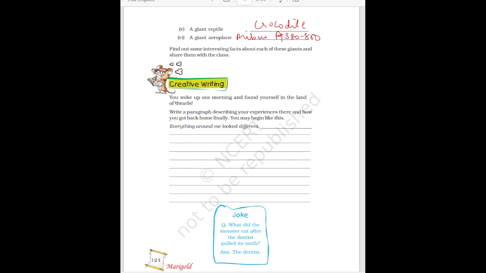Okay. The next is you woke up one morning and found yourself in the land of dwarfs. Write a paragraph describing your experience there and how you got back home finally. This you have to write by your own. You have to share your experience. You have to imagine that one morning you are waking up in the land of dwarfs. Dwarfs means tiny people like Gulliver. Gulliver was a tiny man. So one day when you woke up in the morning, you saw that you are in the land of tiny people. So what experience you had over there, that you have to describe. So this you have to fill in by your own.